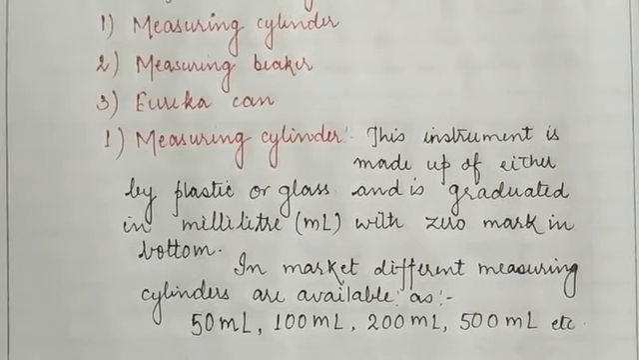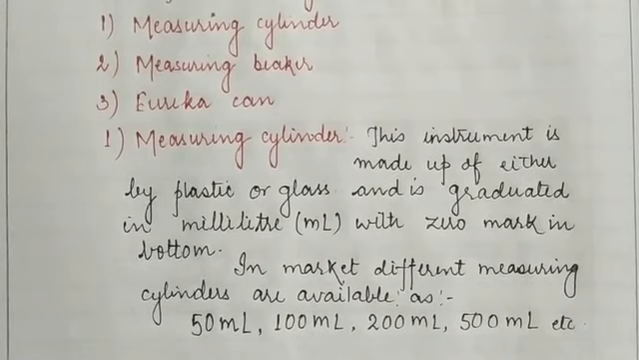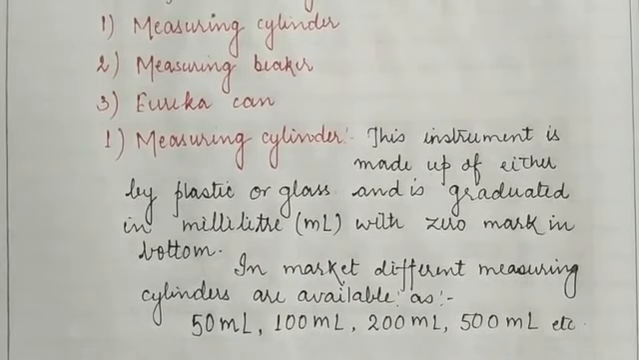So with the help of this measuring cylinder, we can easily calculate the volume of any fluid. Children, in a similar way we can also use the measuring beaker. Now we are going to discuss the measuring beaker. The measuring beaker is also an instrument with the help of which we can easily calculate the volume of a substance. What do you mean by the measuring beaker?